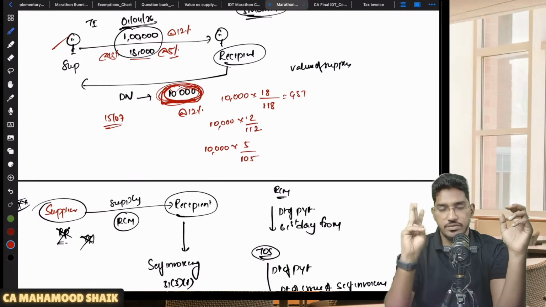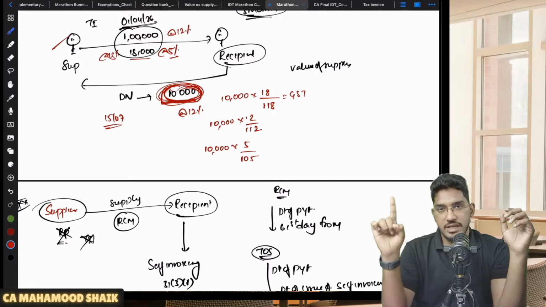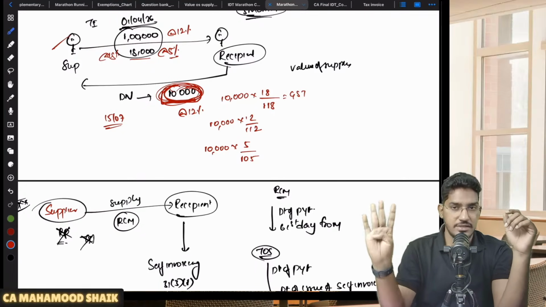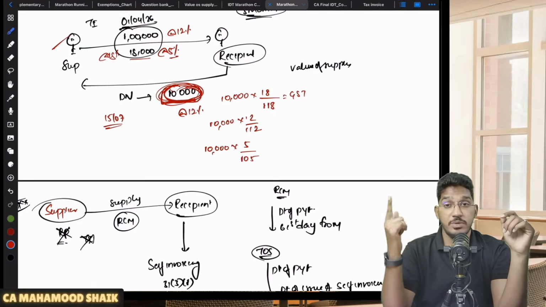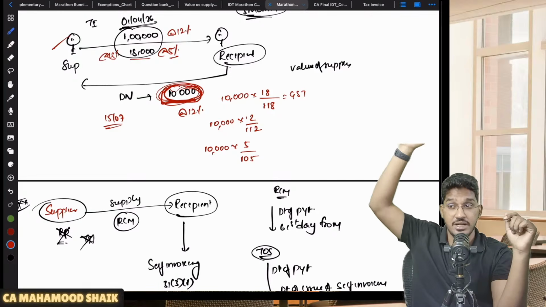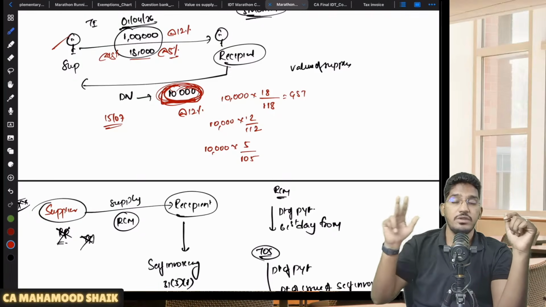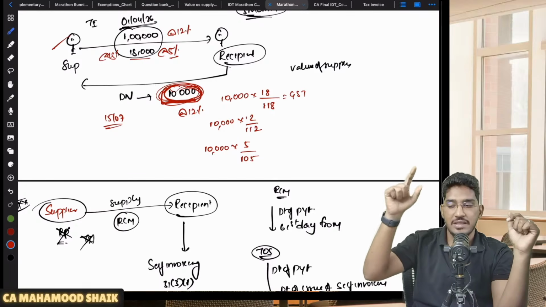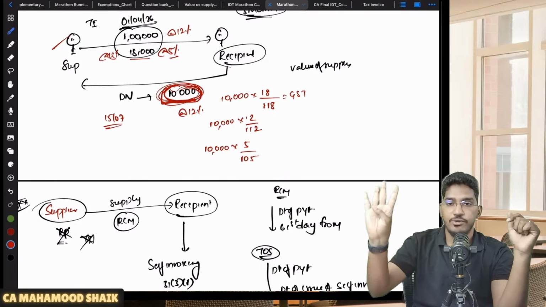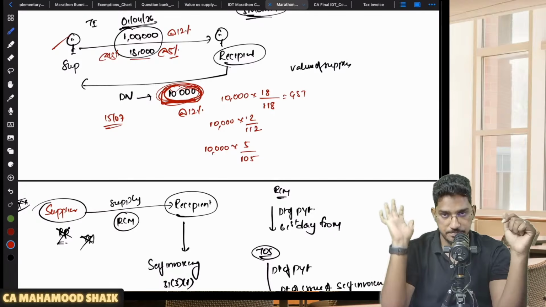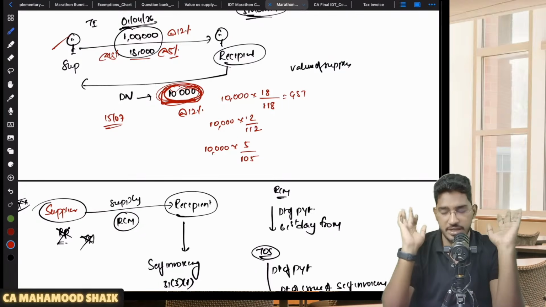See, regarding this interest, a few things we are required to understand. Sir, on interest or late payment charges, am I also required to collect GST? Yes. Sir, what will be the time of supply? When will I be liable to pay GST on that interest, late fee or penalty? Whenever you have actually received it. That's what we have covered in section 12 subsection 6 and section 13 subsection 6 of the time of supply chapter. Sir, what will be the rate of GST applicable on that interest, late fee, penalty charges? Whatever rate is applicable on your main supply, the same rate of GST will become applicable. Fourth point, always imagine that interest, late fee or other penalty for delayed payment is inclusive of GST unless specifically mentioned in the question. So keep these points at the back of your mind, right?